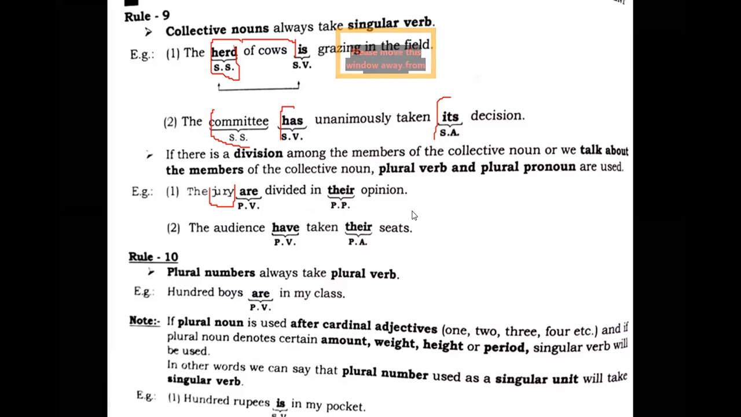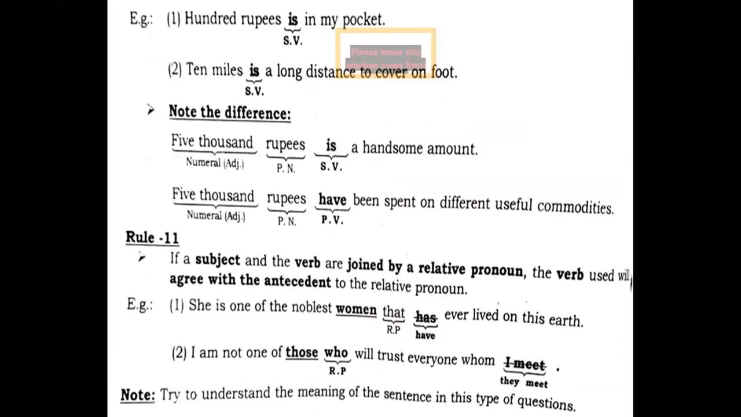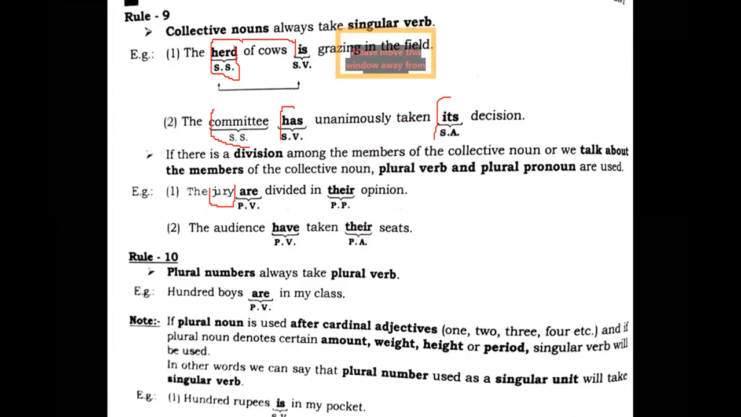Now the next one is: plural number always takes plural verb. We need to understand that if there is a plural number, it always takes a plural verb.